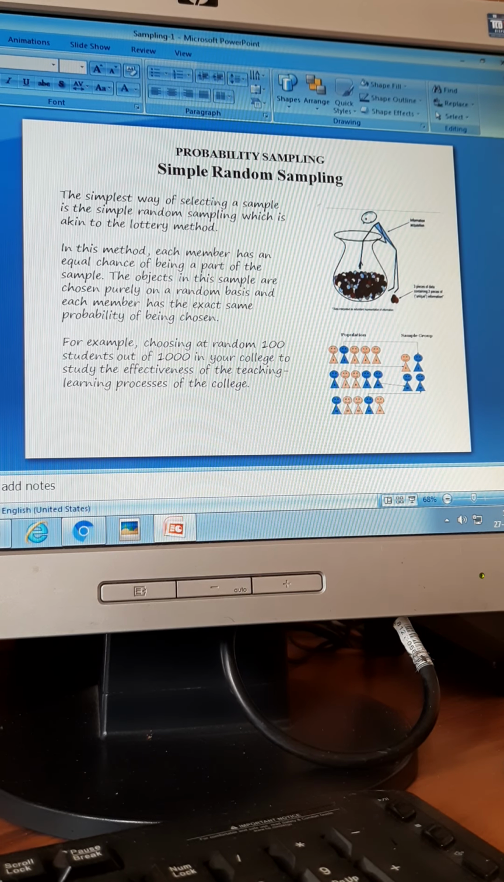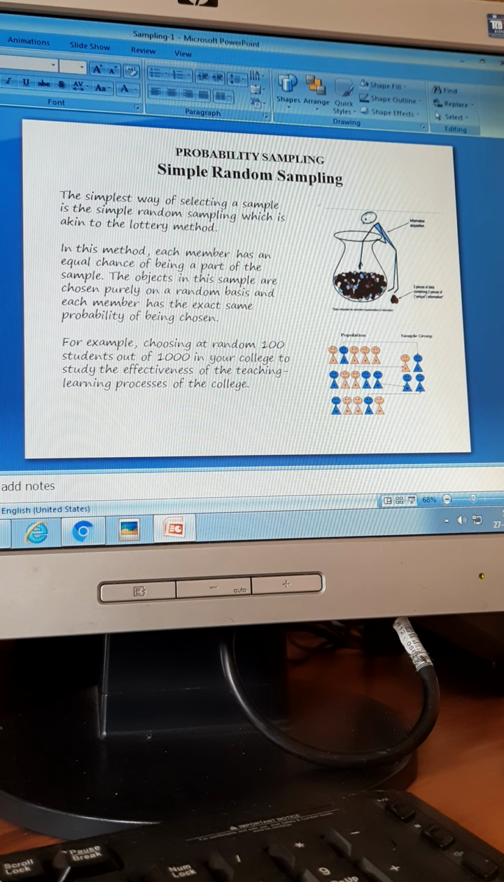Simple random sampling: the first criterion, very important, is that every member should be included. How will you include every member? In your classroom, I will make a chit of all the people in your classroom, throw the chits into a bowl and pick up. You understand? Randomness comes only after writing all the names. Randomness doesn't come before that.